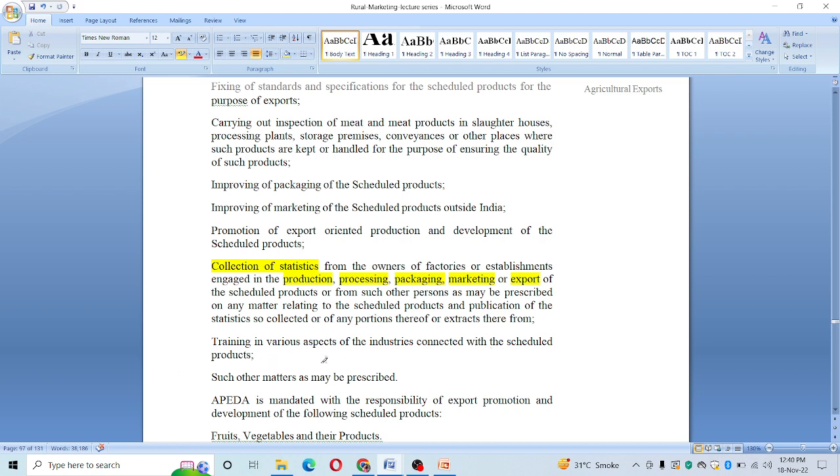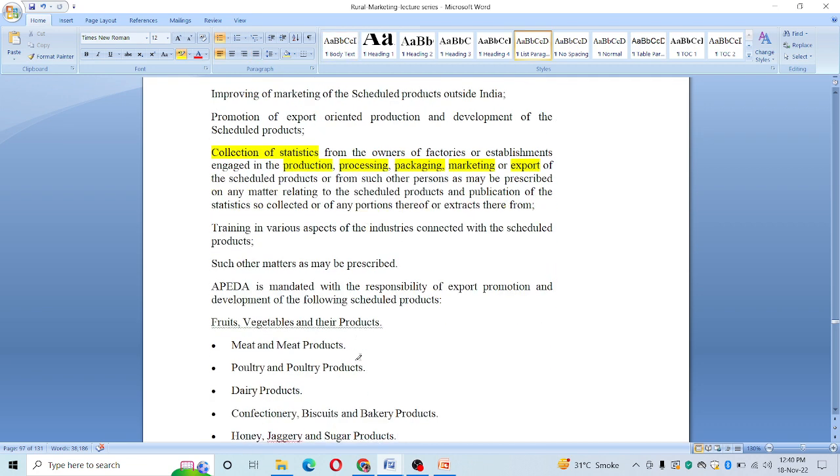Now, training in various aspects of industries connected with the scheduled products, even they like coffee board and tea board, like commodity boards or export promotion council, these are also involved in training the men or personnel who are involved in such industries, because these are the industries which are export prone industries, which will generate the revenue to the government. So look, they are looking out for the training of personnel in that. Such other methods also may be prescribed.